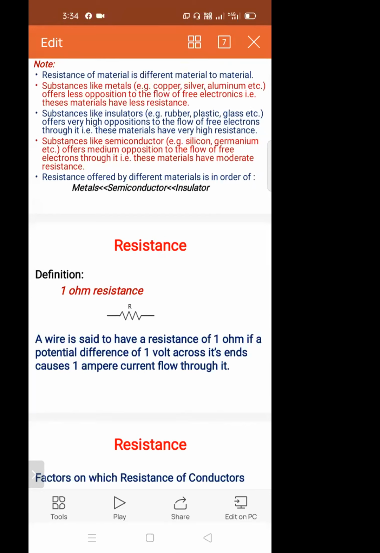So based on the 1 ohm resistance, the definition is: a wire is said to have a resistance of 1 ohm if a potential difference of 1 volt across its ends causes a 1 ampere current to flow through it. If 1 volt is applied, 1 ampere current will flow, because the voltage is directly proportional to the current, at constant resistance or temperature. So we are keeping 1 ohm constant. To get 1 ohm resistance, the potential difference should be 1 volt and the current flowing through it should be 1 ampere.